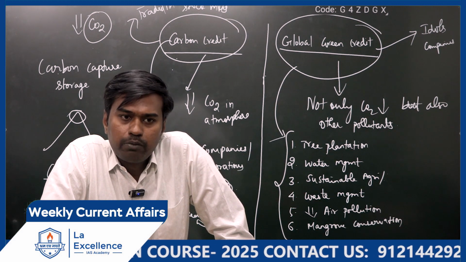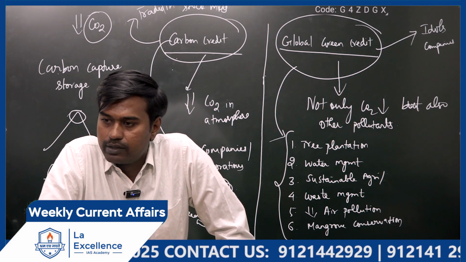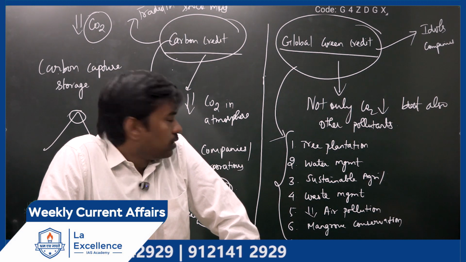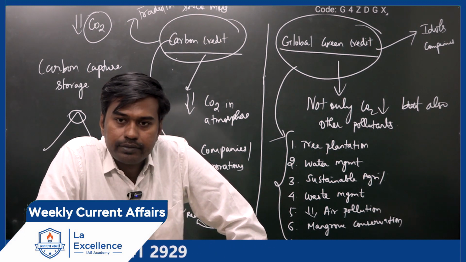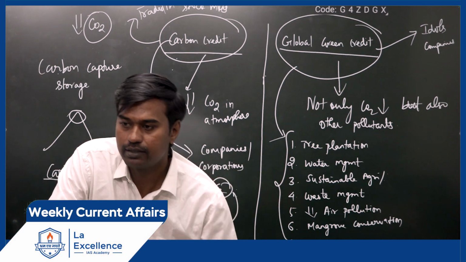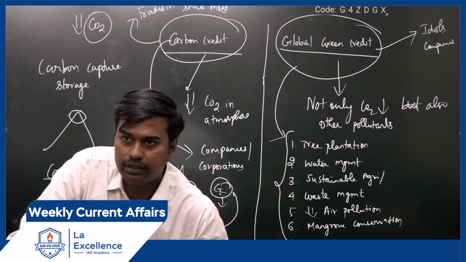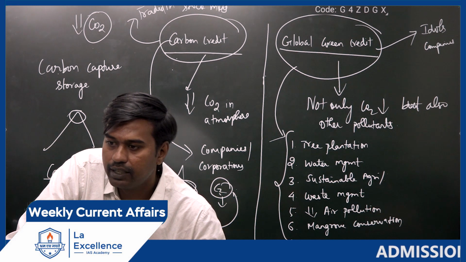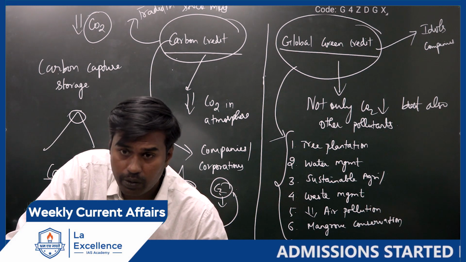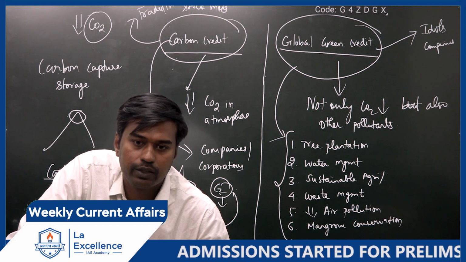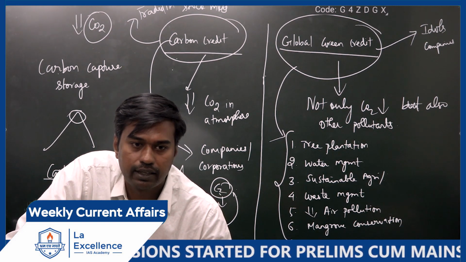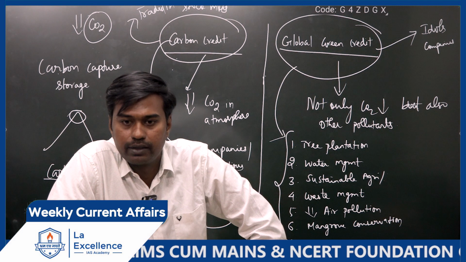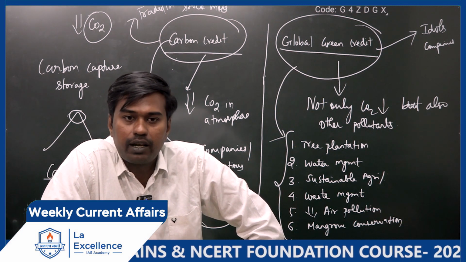Is it clear? If you plant more trees, obviously that will absorb many pollutants, carbon dioxide as well. Water management is about efficiently using water. What is sustainable agriculture? Not using chemical fertilizers. You are trying to create less negative impact on the environment. You reduce the usage of chemical fertilizers in your field and go for more manures, natural fertilizers. If you adopt those, they are referred to as sustainable agricultural practices. Less usage of chemicals is the concept here.